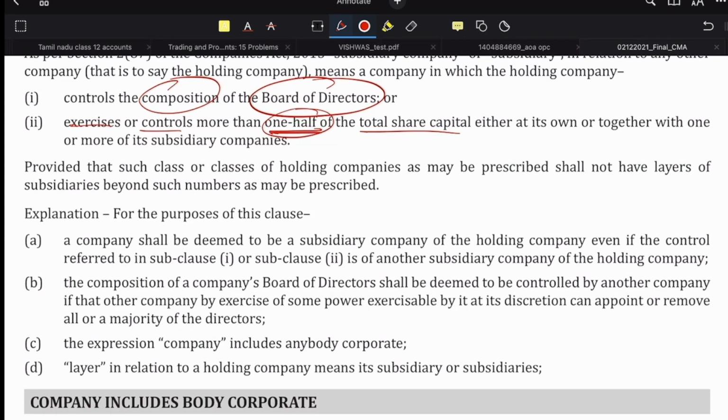Provided that such class or classes of holding companies as may be prescribed shall not have layers of subsidiaries beyond such numbers as may be prescribed. Not required. Completely ignore all those things.